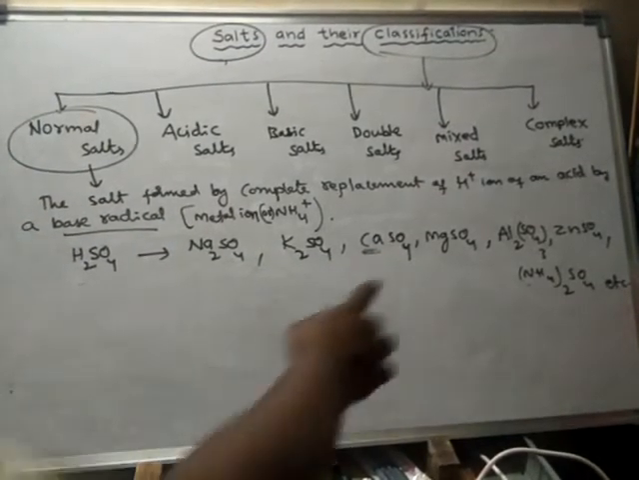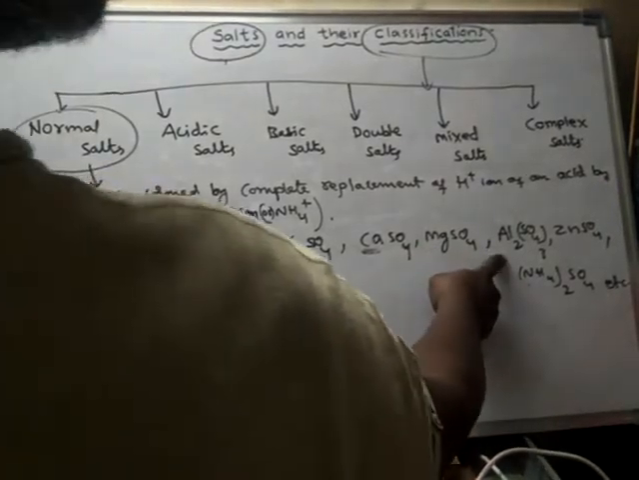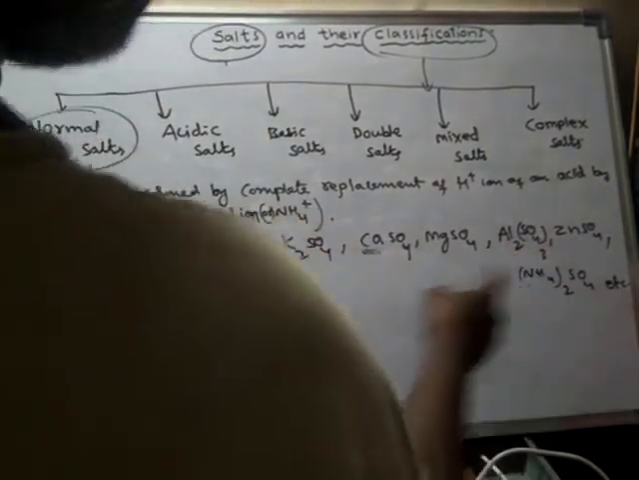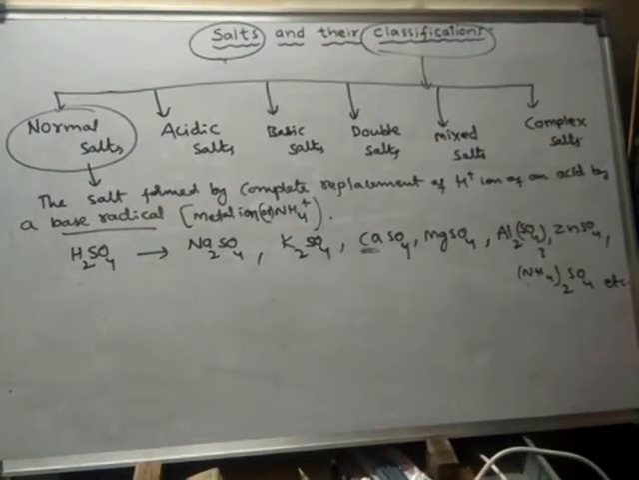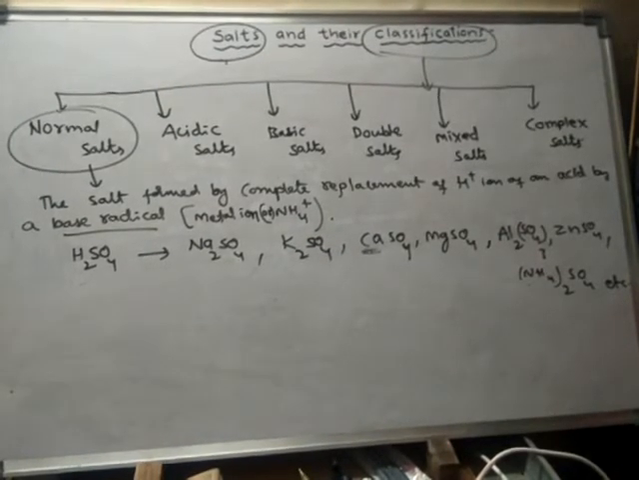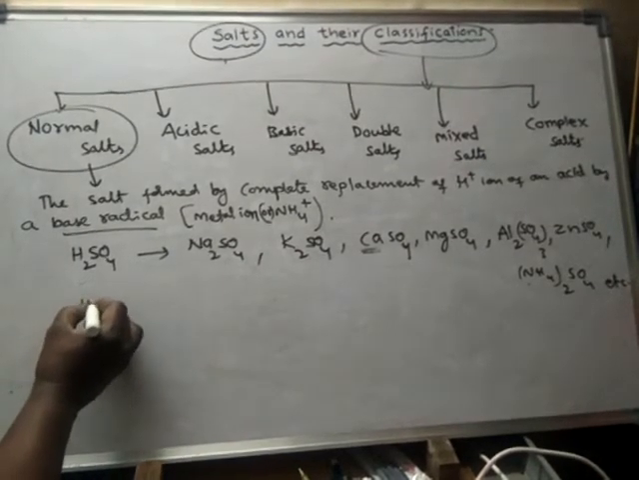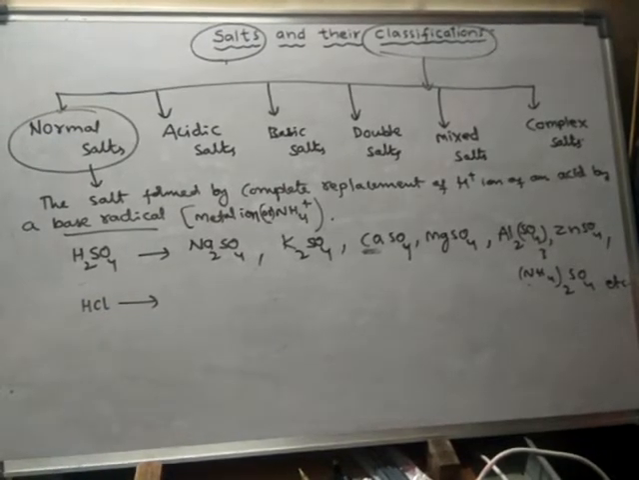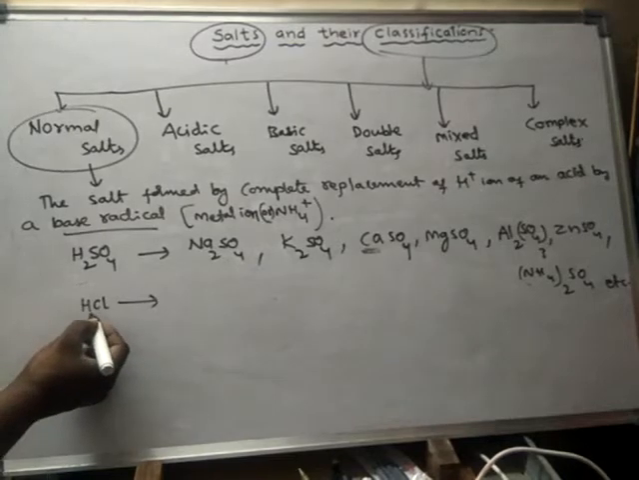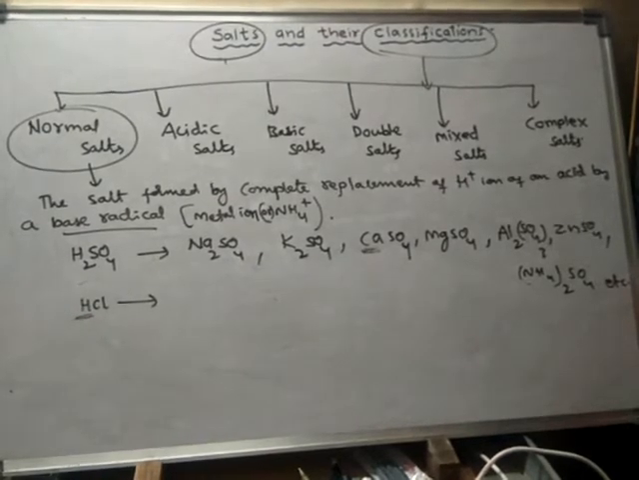In the same way, magnesium sulfate, aluminum sulfate, zinc sulfate, ammonium sulfate, etc. These are all salts formed from sulfuric acid by complete replacement of hydrogen from the sulfuric acid. Let us take another example of normal salt, hydrochloric acid, HCl. What are the different salts formed from HCl? In HCl there is only one hydrogen.